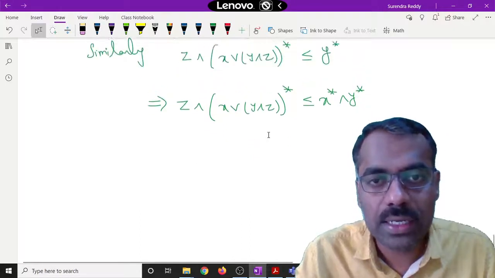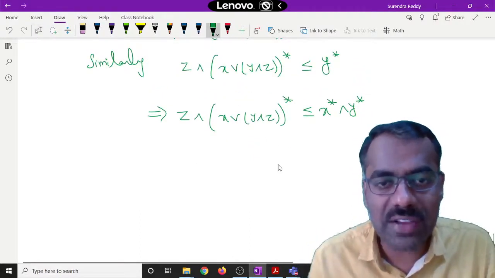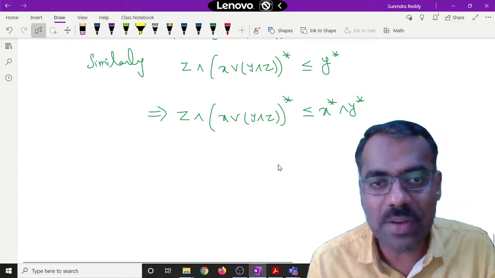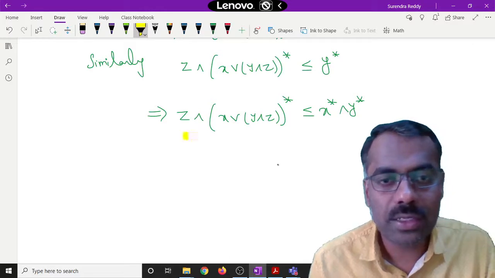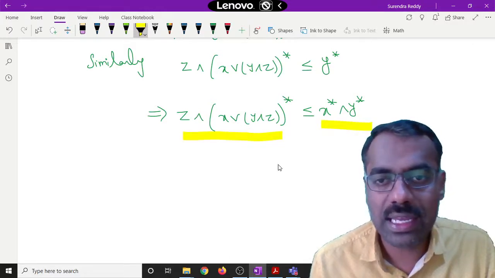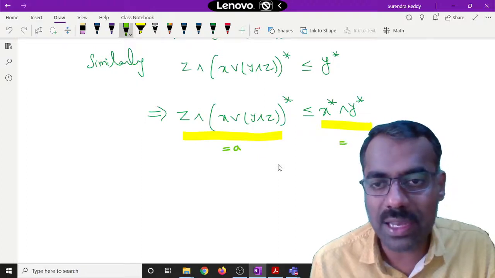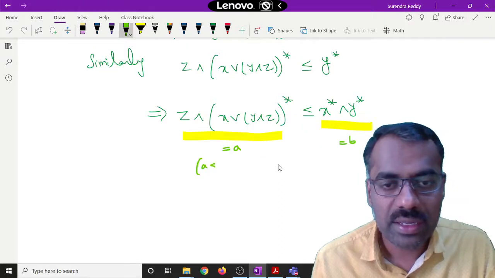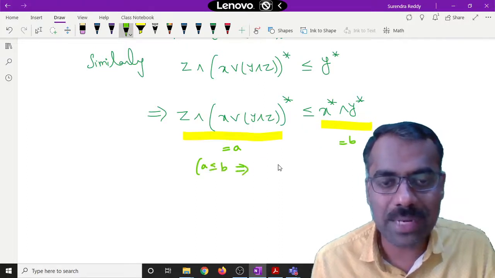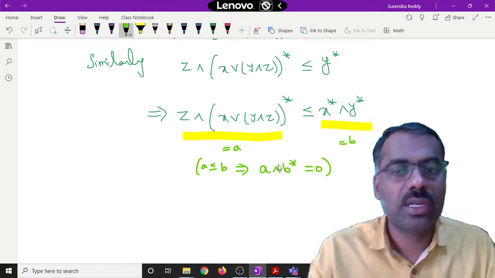After this one, what can we do here? This is just like our A, and this is like our B. So A is less than or equal to B. Okay. So this I am calling as A, and this I am calling as my B. So A is less than or equal to B implies, what is the subclaim we proved? A meet B star is equal to 0, right?